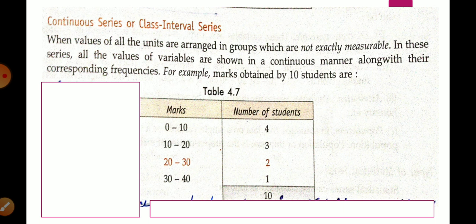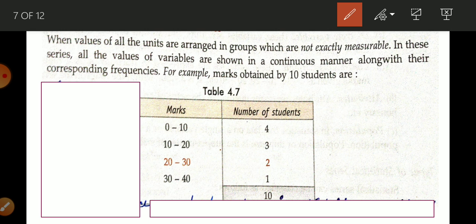Here you can see that there are 4 students who are getting marks within 0 to 10, but we cannot tell how many marks exactly these 4 students are getting.